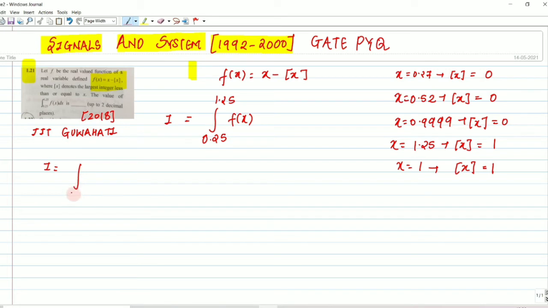Now we substitute the value of f(x). The lower limit is 0.25 and the upper limit is 1.25, and f(x) is x minus ⌊x⌋ dx.